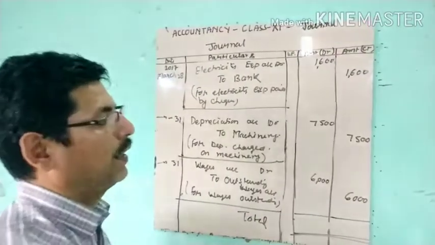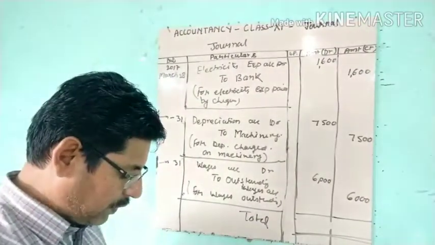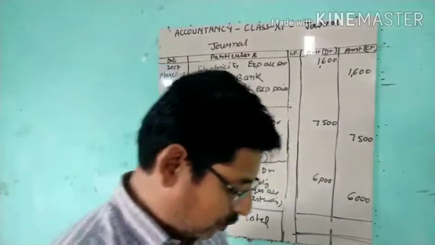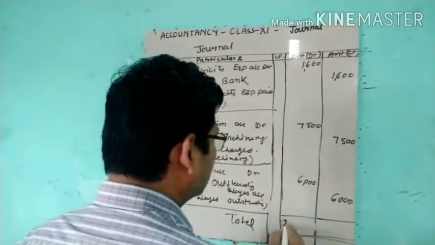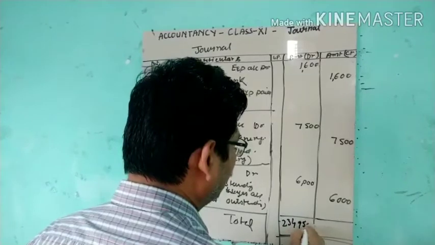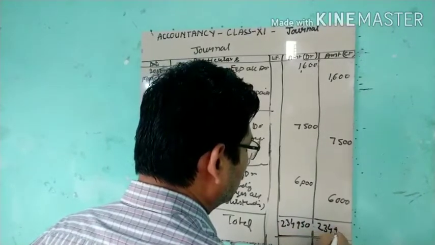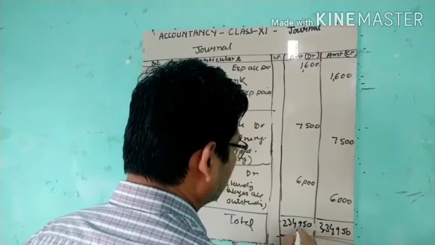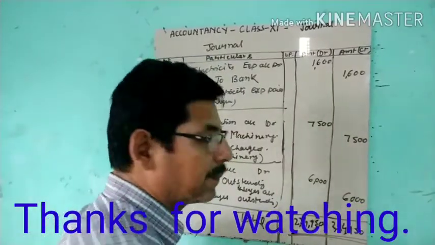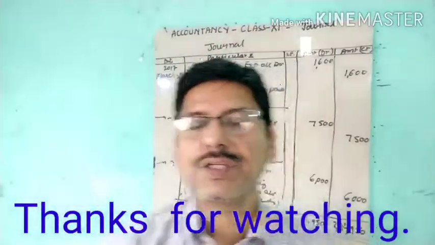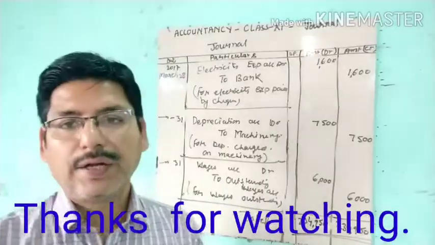And this way, 34,950 is the total of this. Okay, this way we will solve the question. Okay, thank you.